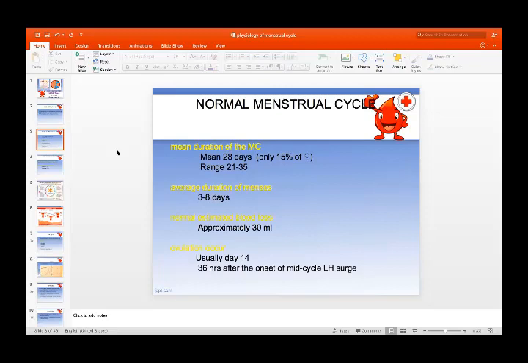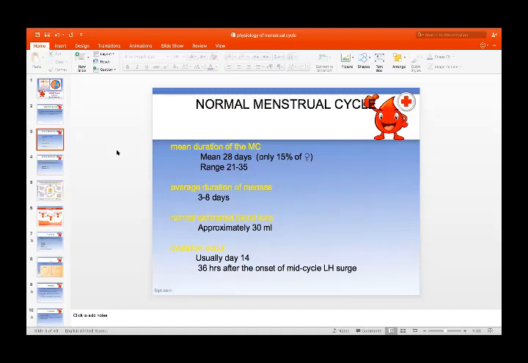The mean duration of the menstrual cycle is 28 days. The normal range is from 21 days to 35 days. The minimum is 21 days, and the longest normal cycle will last 35 days.